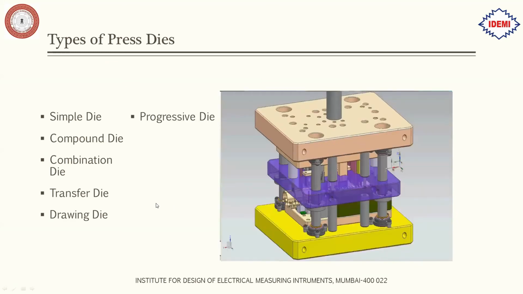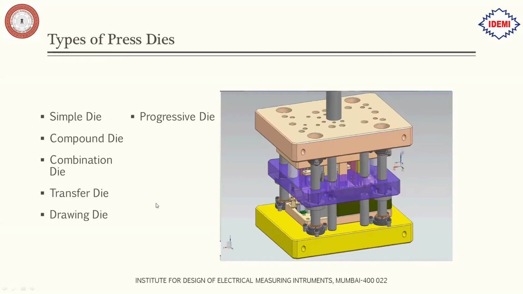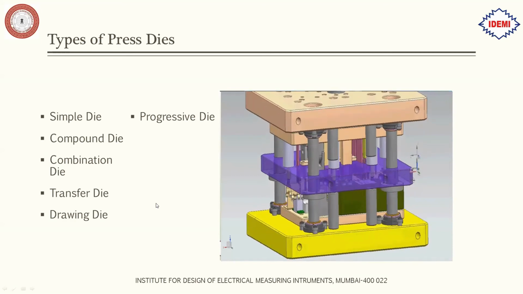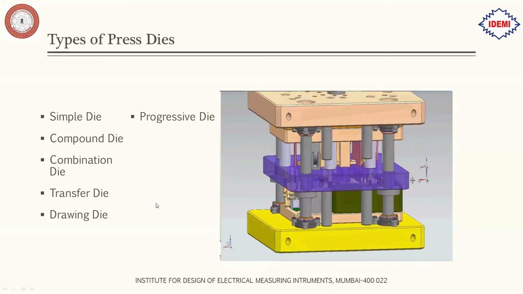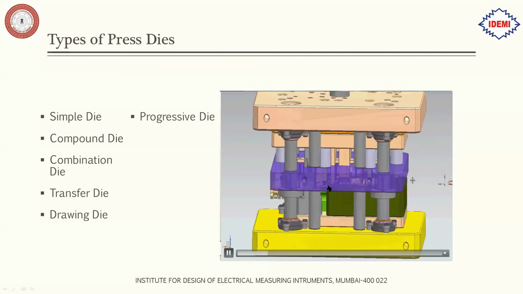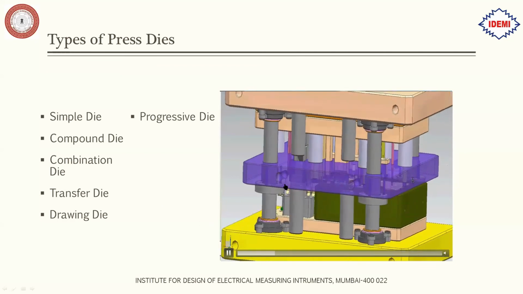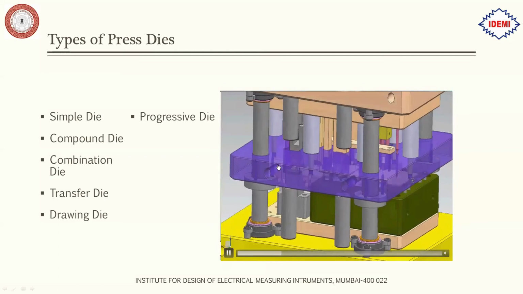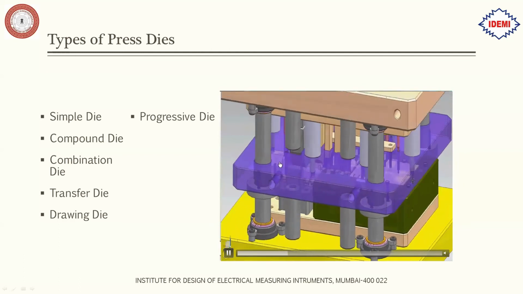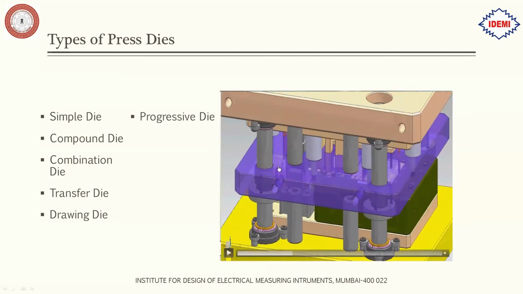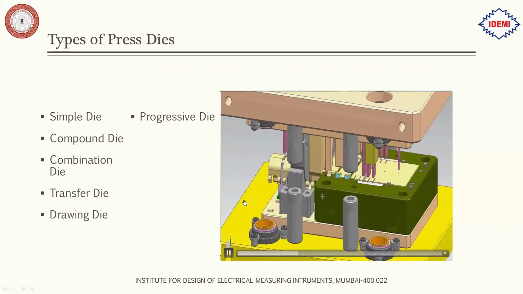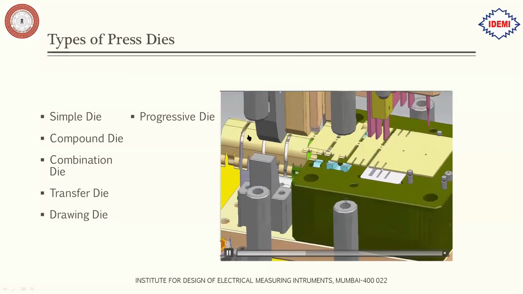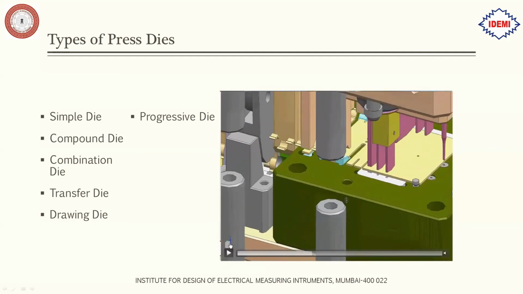Then we have the progressive tool, which we saw earlier. This is how a progressive tool works. You can see how a straight strip is being fed, and at the end you have a finished product. Okay, so the parting off operation that we saw earlier in the operation slide, here it is done. The final component is connected to the strip, and then parting off is done.